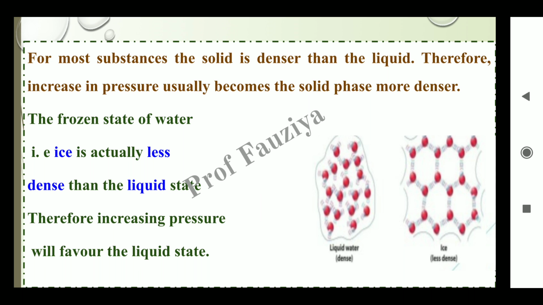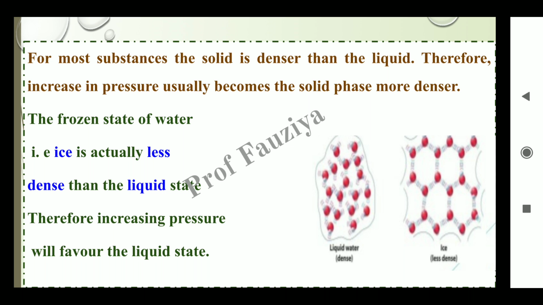So for most substances, the solid is denser than the liquid. Meaning the solid possesses a higher density as compared to the liquid. Therefore, an increase in pressure usually makes the solid phase denser. Meaning if we apply pressure on the solid, its density goes on increasing.